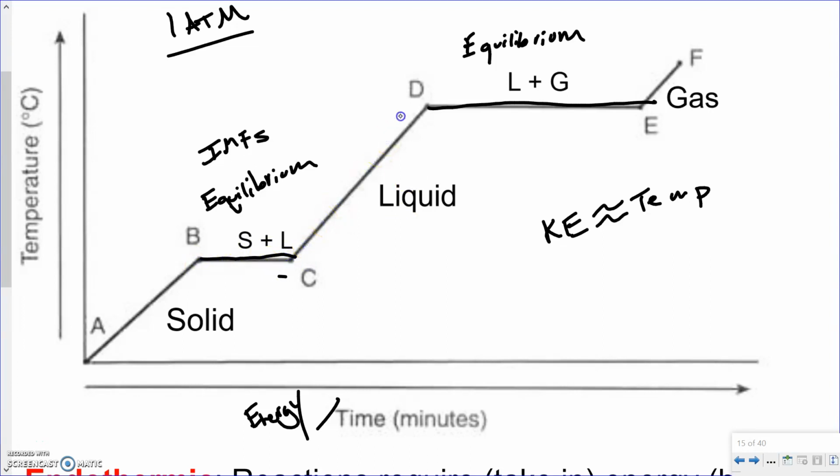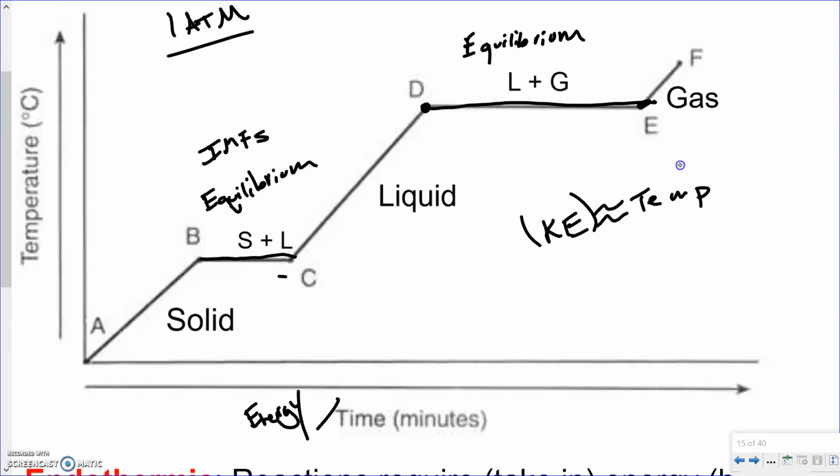Okay, and then from C to D, same idea. We're increasing energy. That energy is going into the kinetic energy of the molecules, making them move faster and speed up. Okay, until we hit part D, at which we start having the energy being used to break the intermolecular forces until we get to E, where again, E to F, we're increasing the amount of energy, therefore increasing the motion or kinetic energy of the molecules, and therefore increasing temperature.